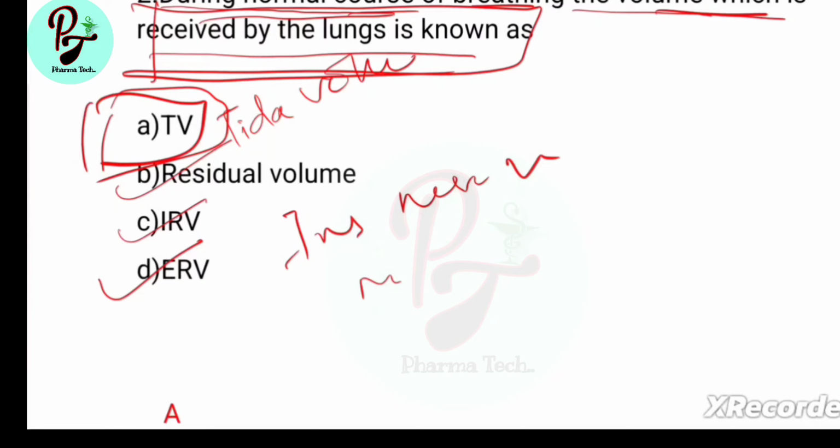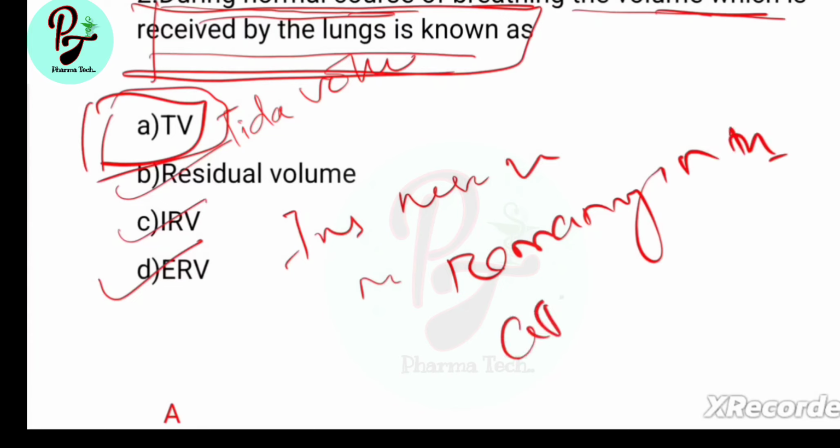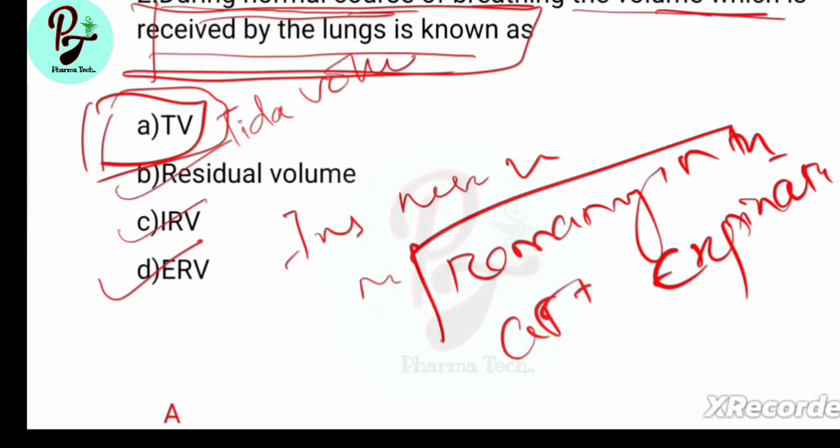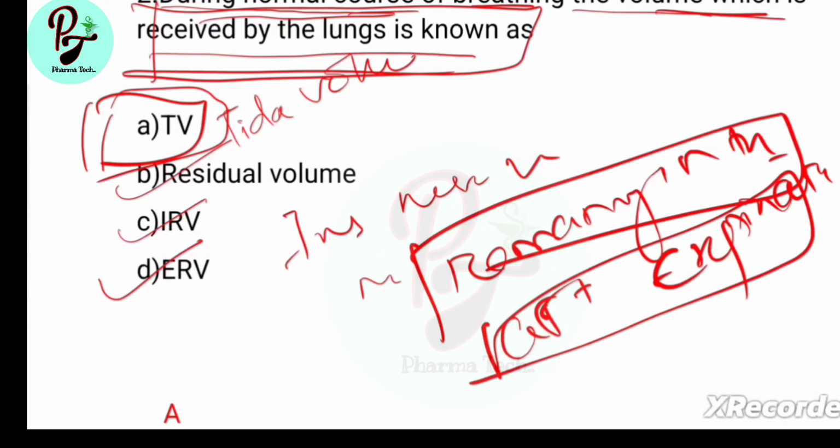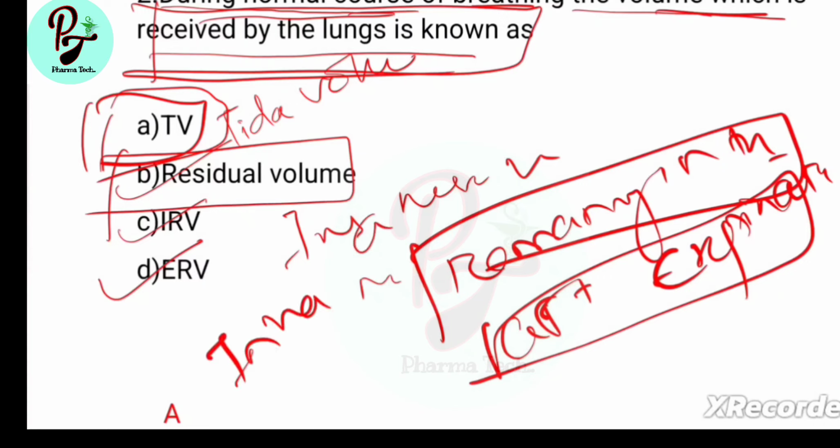Residual volume is the volume of air remaining in the lungs after maximum forceful expiration. IRV, inspiratory reserve volume, is the amount of air that can be inhaled after a normal breath with maximum effort.